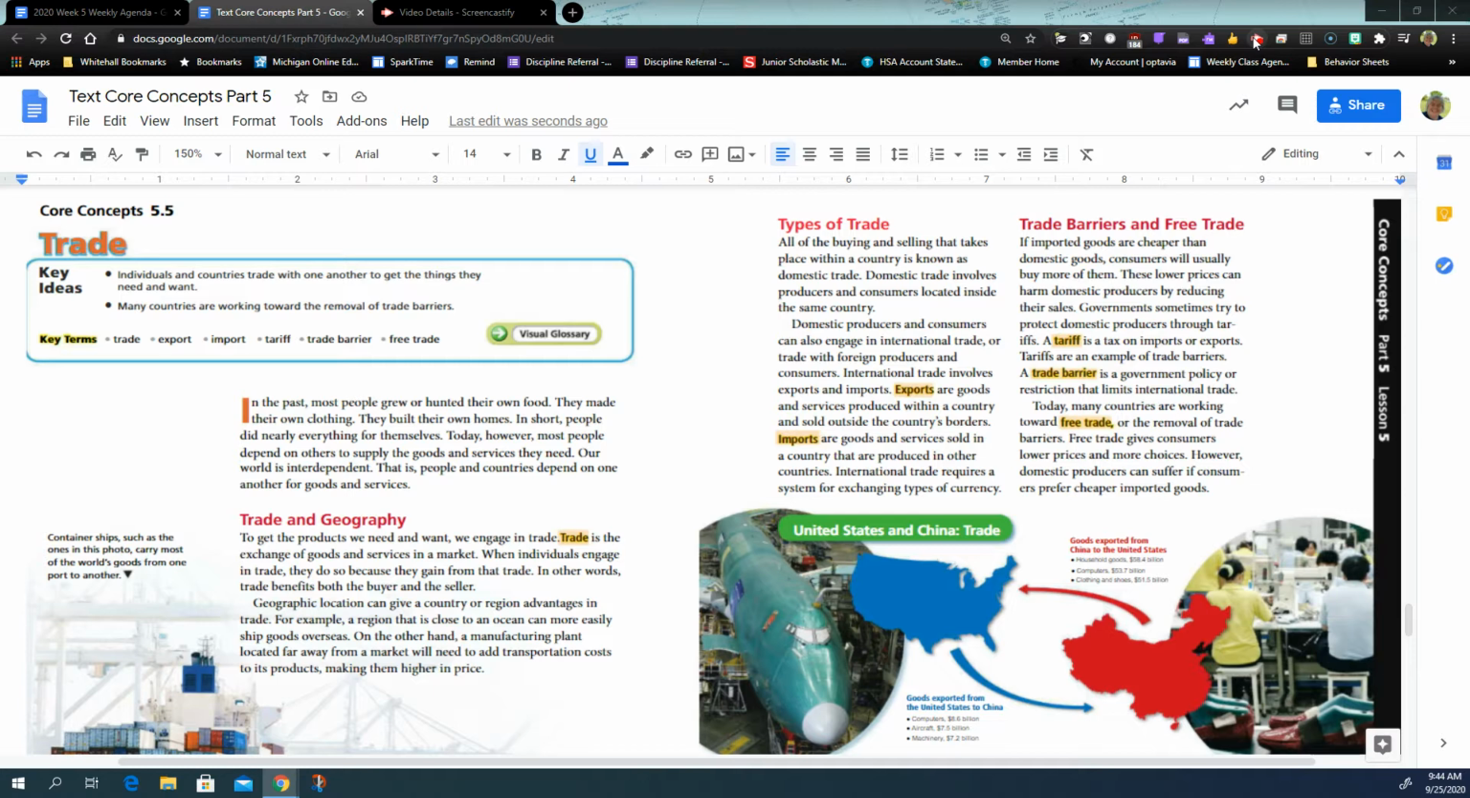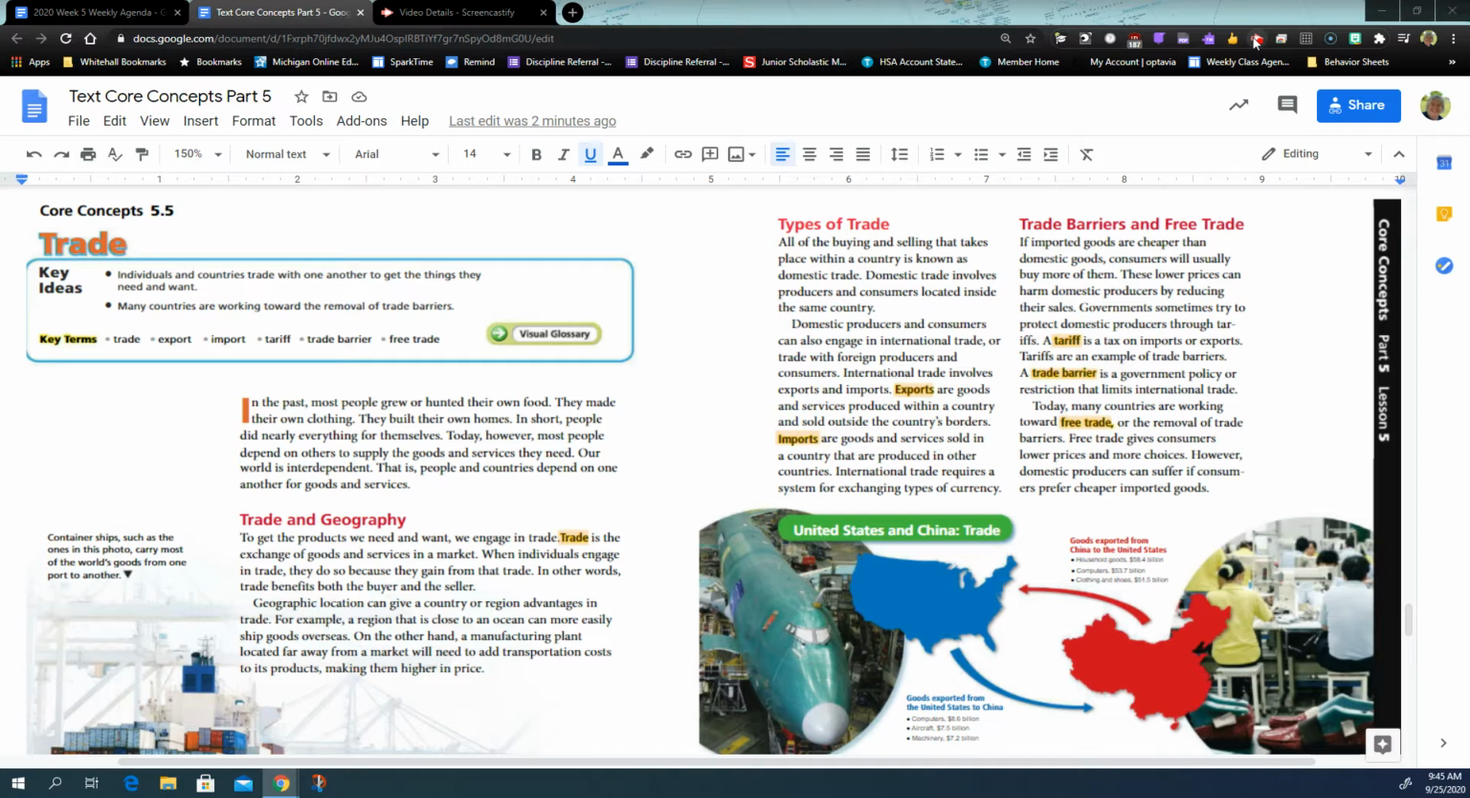Our world is interdependent. Interdependent means that we rely on each other. That is, people and countries depend on one another for goods and services. Trade is an important part of that. Trade and geography. To get the products we need and want, we engage in trade. Trade is the exchange of goods and services in a market.